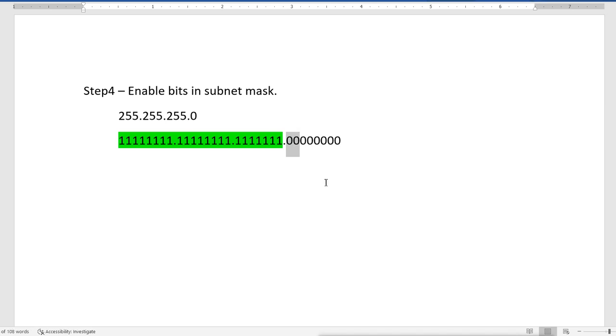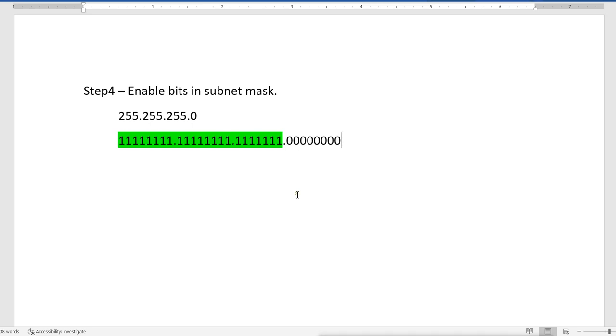You cannot enable 1 bit from here and the second bit from somewhere else. Whatever number of bits you want to enable, you have to do it like this, from left to right.